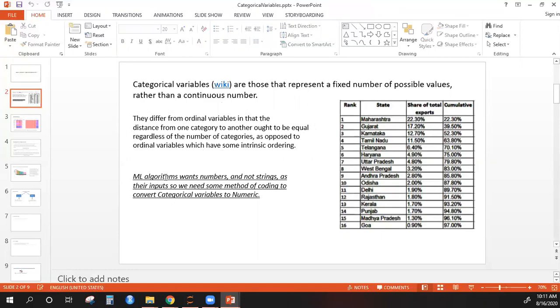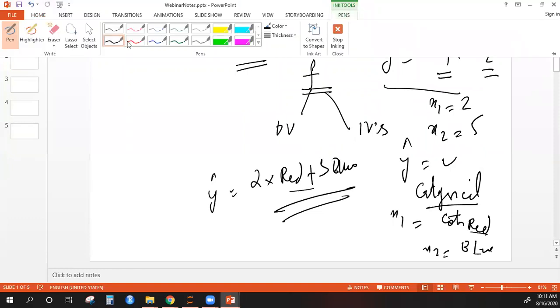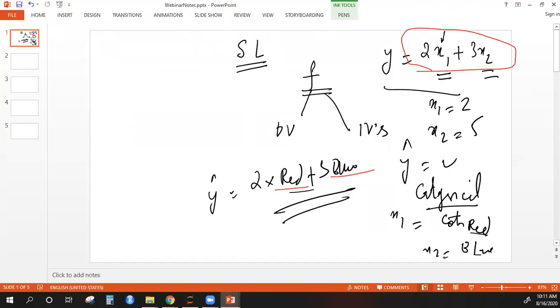Okay, and ML algorithms want numbers, not strings, as their inputs. We know we need some method to code these categorical variables into numeric. So whatever I just discussed, you need a way to convert these colors, whatever it is, red, blue, green, into numbers, because we have to perform this expression, we have to evaluate. So we need these x1 and x2 as numbers, not as strings.